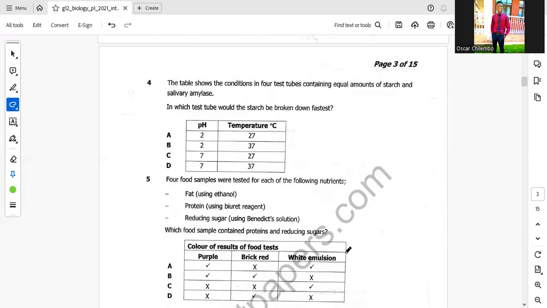Then the optimum temperature the enzyme can work best at is 37 degrees Celsius, making our answer D the correct one. At a pH of 7 and a temperature of 37, this is where the enzyme is going to act fast.